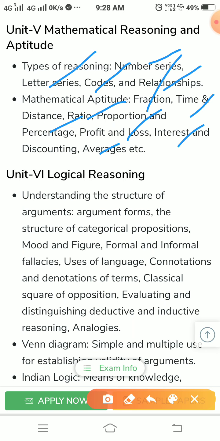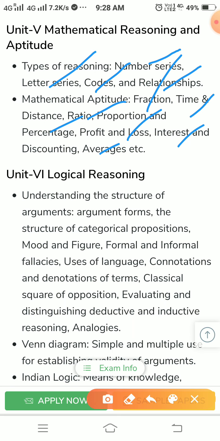If we solve 5 to 10 years questions or question papers of UGC, it's obvious that we can get the complete score from this area.